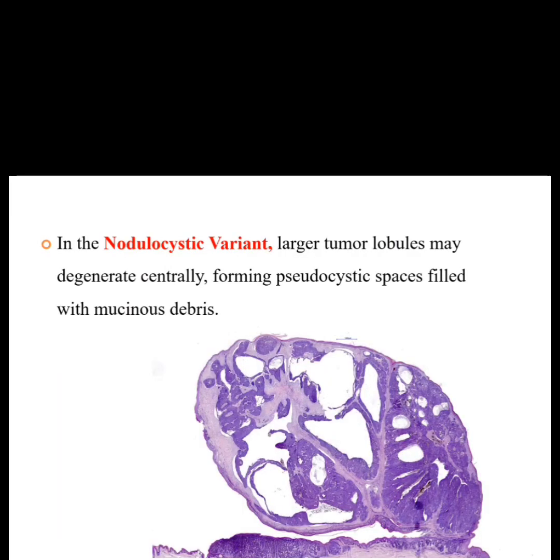Next variant is the nodulocystic variant. The large tumor lobules may degenerate centrally, forming a pseudocystic space filled with mucinous debris. So in the photomicrograph we can see pseudocystic spaces, large cystic spaces. If this is present in the slide, we can say it is the nodulocystic variant.